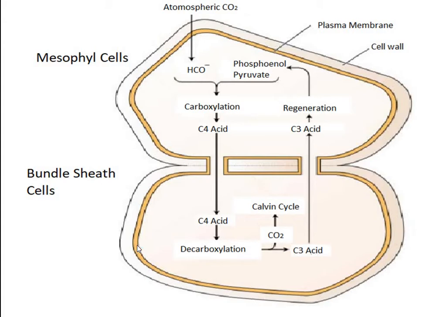Fourth, transport of the C3 acid, pyruvate or alanine, that is formed by the decarboxylation step, back to the mesophyll cells and regeneration of the CO2 acceptor phosphoenolpyruvate. So this is the basic structure in which the various steps are shown. This is the carboxylation, this is the regeneration, this is the decarboxylation. So these are the steps which occur in the C4 cycle. In this way, the communication between the two types of cells takes place.